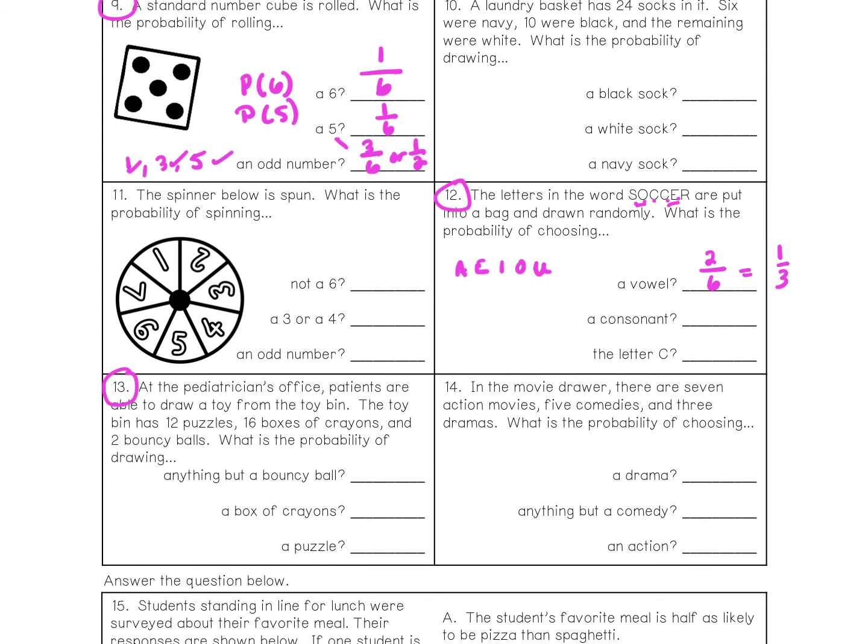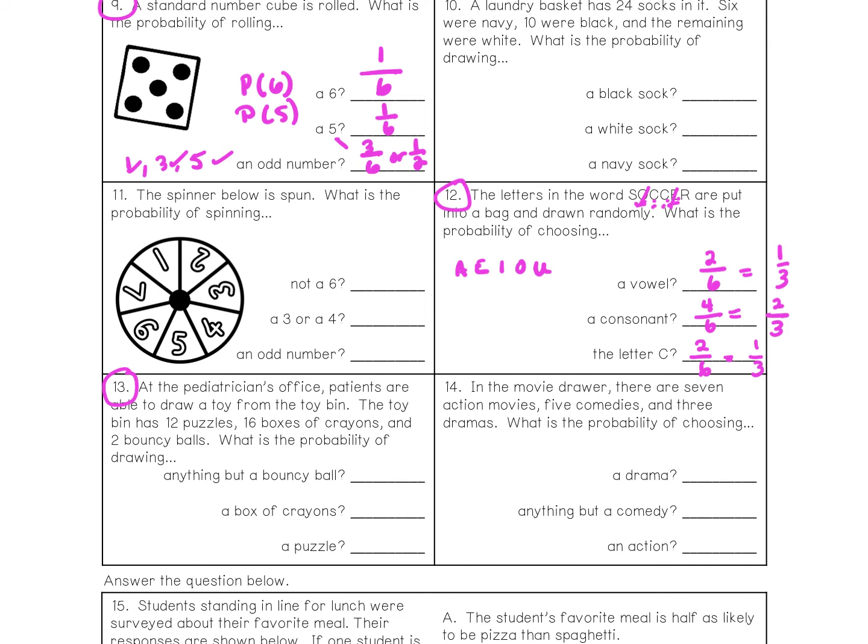Consonants are all the other letters. So we don't want the O, we don't want the E, so it's S, C, C, and R. So there's 4 consonants out of 6. Again, we can divide 4 and 6 each by 2 to get 2 out of 3 if it's reduced. And the letter C. Well, there's 2 letter C's in the word soccer, so 2 out of 6, and again, that would reduce to 1/3.